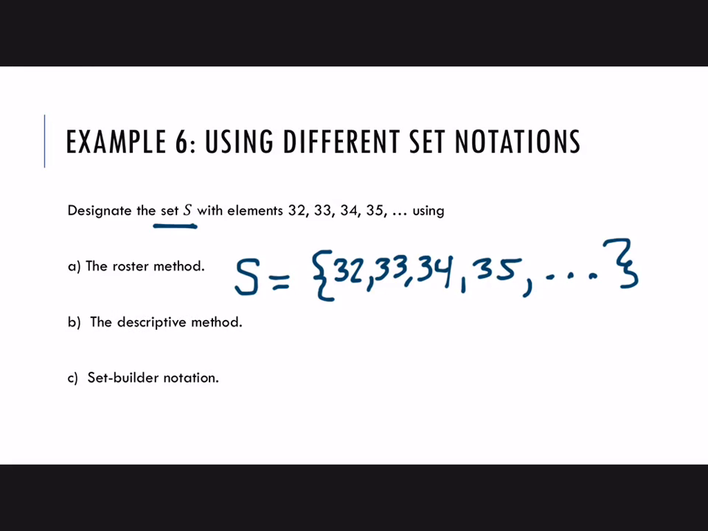Okay, the descriptive method. So we can say S is the set of, all right, well, what do we have? What seems to be the property of these numbers? Well, you only have a few sets to really talk about right now. You've got natural numbers, even ones, and odd ones, and maybe integers. So these are all natural numbers, so let's go with that. S is the set of natural numbers.